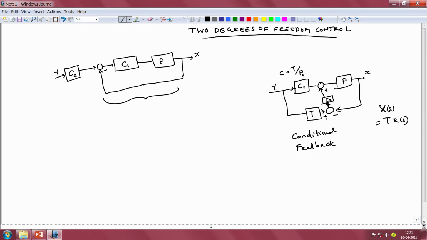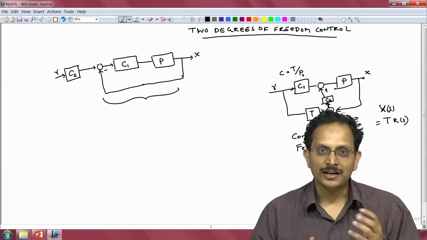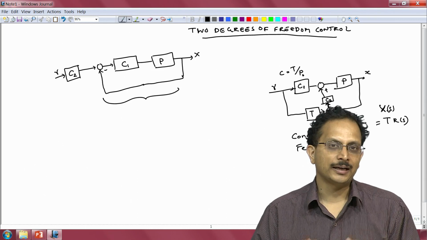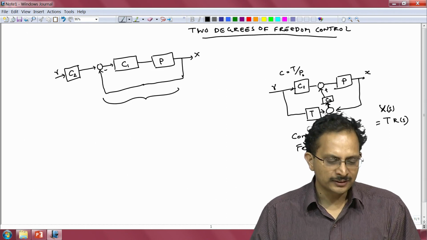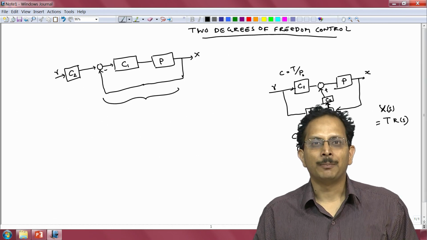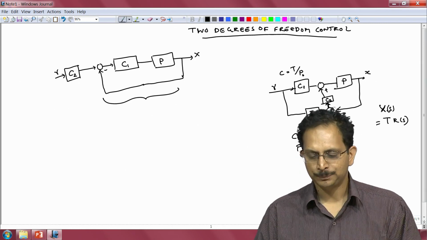Here too, we use two controllers to accomplish our feedback objective of achieving robustness in tracking this reference R even in the presence of plant uncertainty. In other words, a difference between P and P naught. Now, there are other fairly clever configurations of C1 and C2 that people have come up with and that have been reported in literature. And the first question that we need to resolve in this clip before we can go any further is which of these multiple configurations do we adopt for our particular requirement.